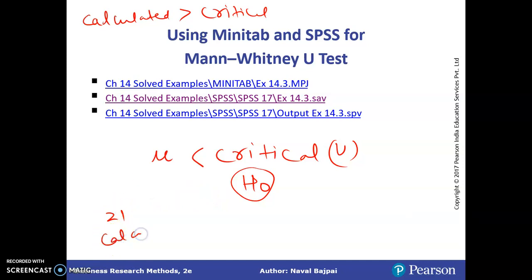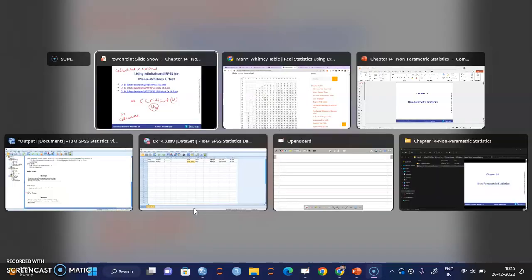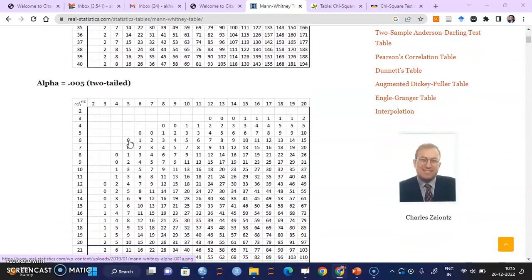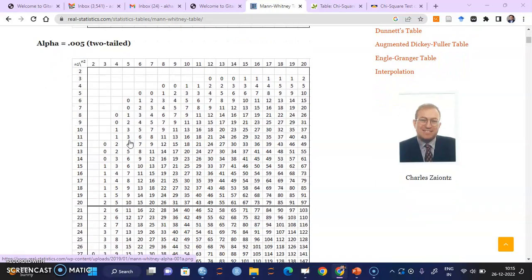We have to check what the critical value is. So let's look at the table. We have this Mann-Whitney table at alpha 0.01 and alpha 0.005.